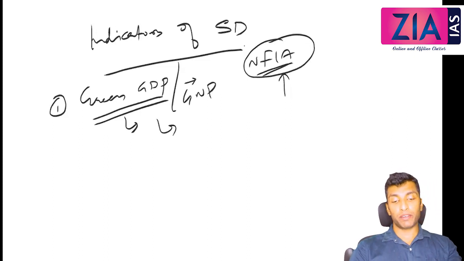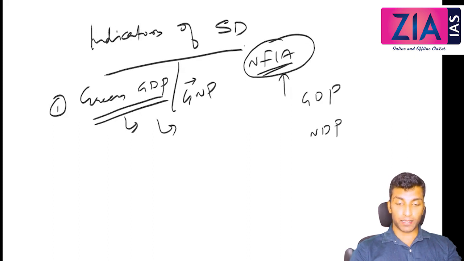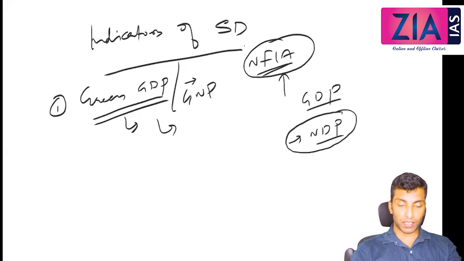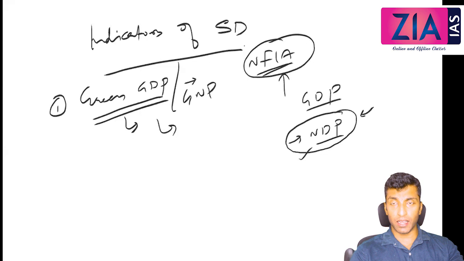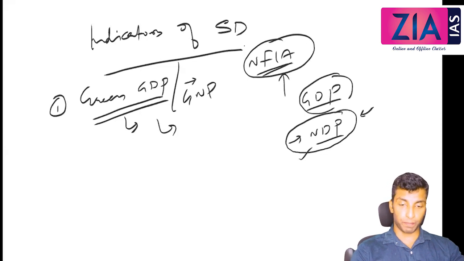Okay, now if you remember when we discussed GDP and NDP, which one is better? Which one will give you the actual production, GDP or NDP? NDP, because depreciation is also calculated in NDP. But when we discussed NDP, I told you that despite the fact that this is better, we are using GDP mostly. Why are we using GDP, why not NDP?